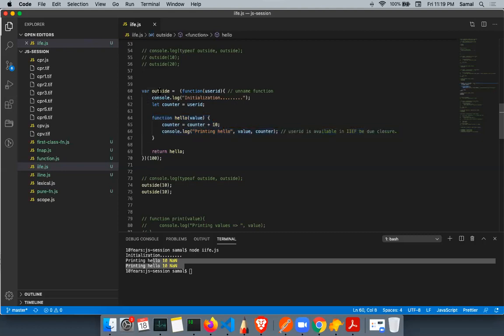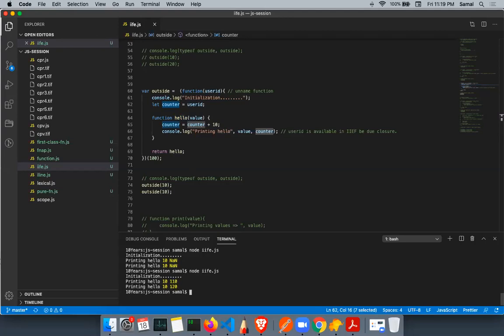Here I returned it into a variable. Till it is holding the hello function, this counter value will be kept in memory. Now if I keep on running this, it will keep on incrementing by 10.